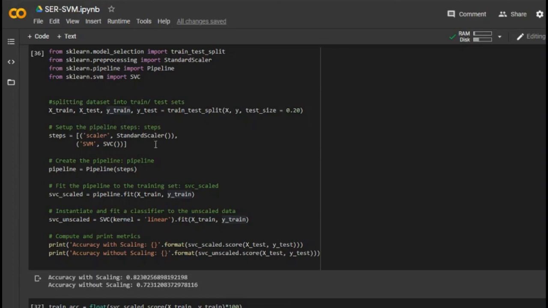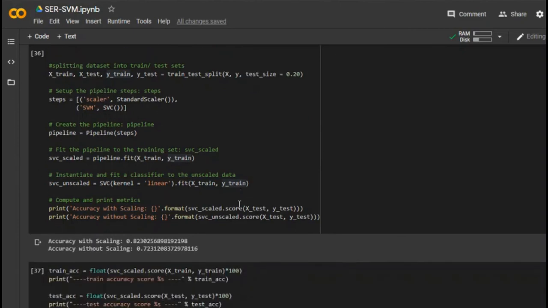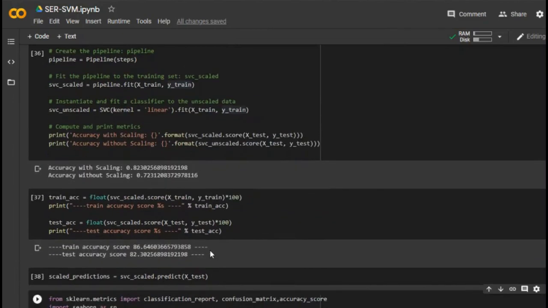We have created a pipeline that scales the input using a standard scaler before classifying using the SVM SVC classifier. Note that the accuracy increases by a large margin after scaling. The training and testing scores were found to be 86 and 82 respectively, suggesting that the model generalizes well.